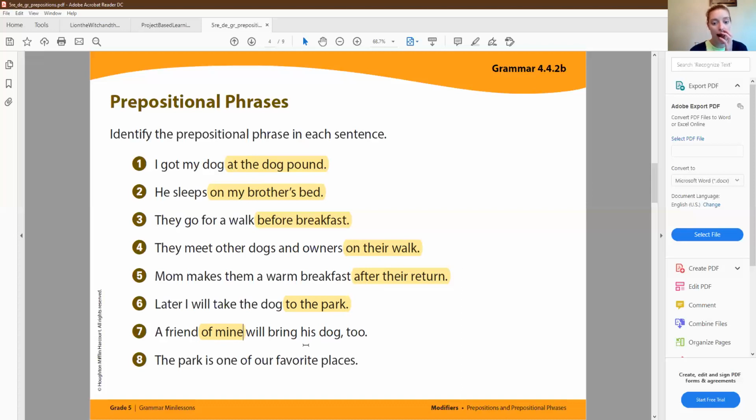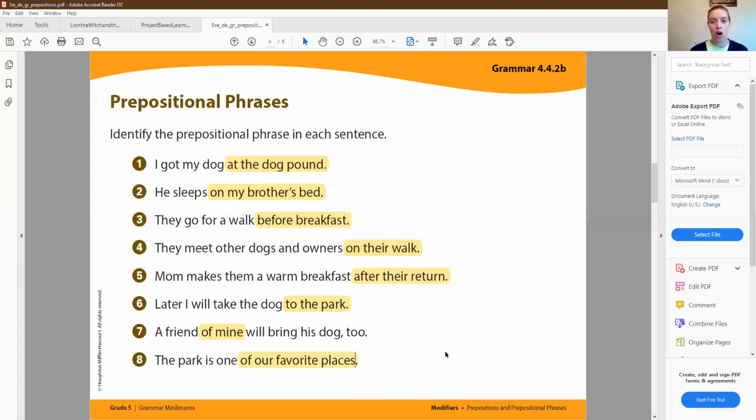Okay. And finally, I want you to do number 8 on your own. The park is one of our favorite places. Okay. Again, we talked about that hint. Find the preposition. You should see that of is a preposition in this sentence. So your prepositional phrase would be of our favorite places. The park, okay, this is adding detail to the sentence. It's describing the park. The park is one of our favorite places. So it's of our favorite places.